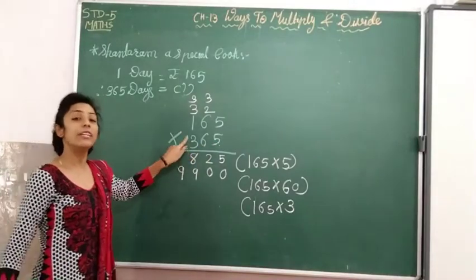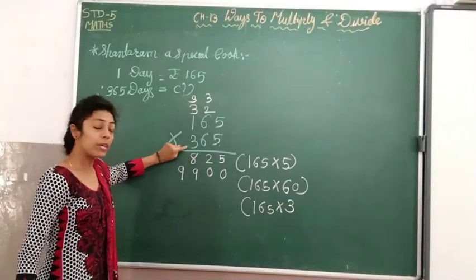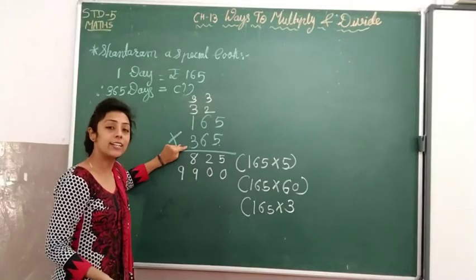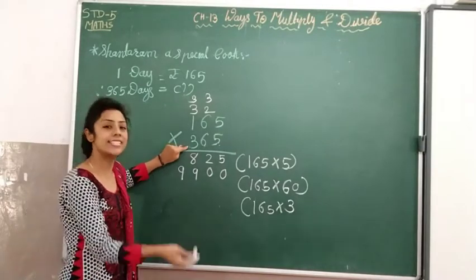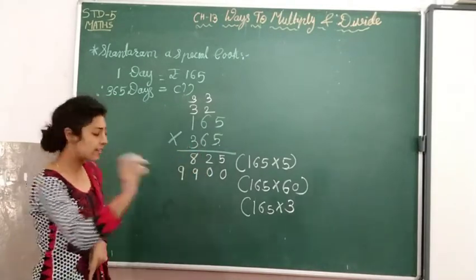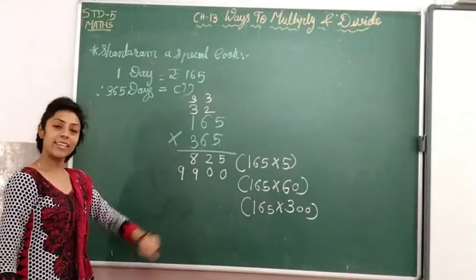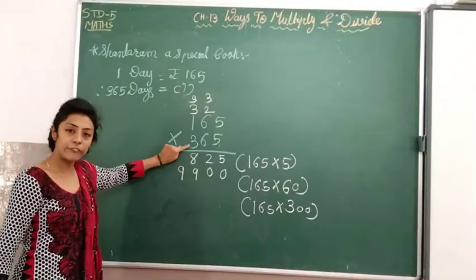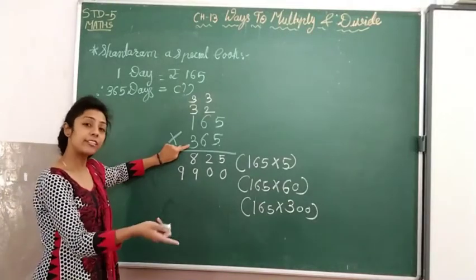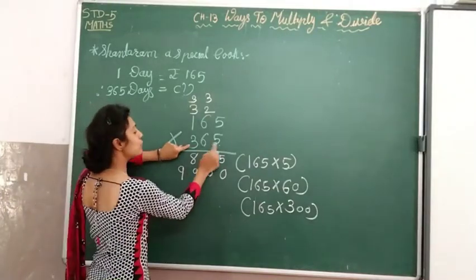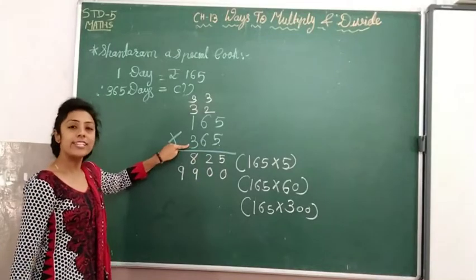Now we will multiply with this. After 3, how many digits are on the right side? 1 and 2, two digits. So we will multiply it with 300. Same thing we'll do here. We'll start from 3, but after 3 on the right side 2 digits are there.